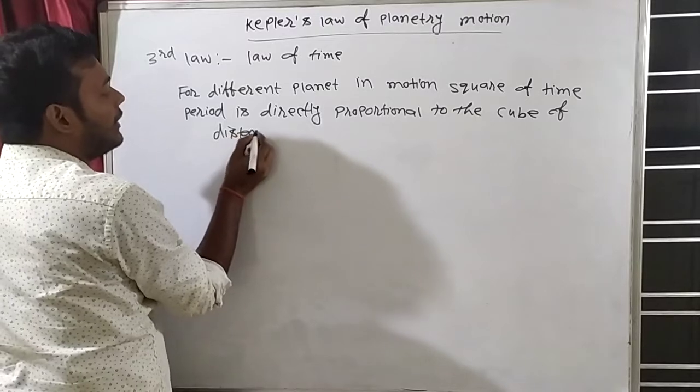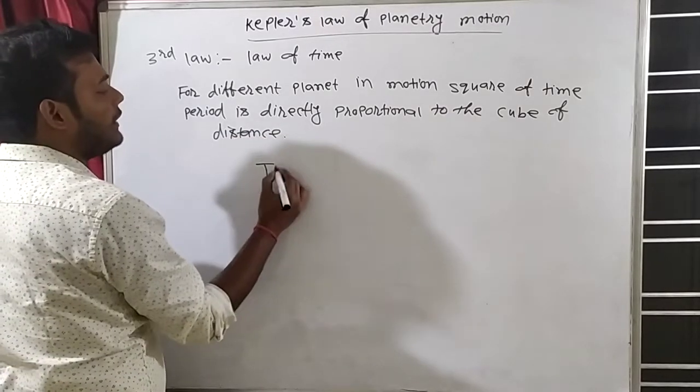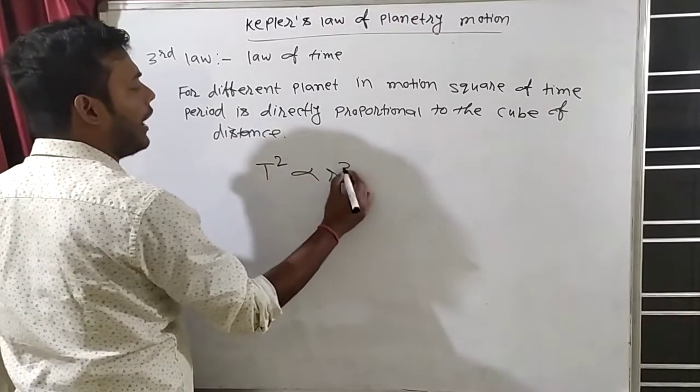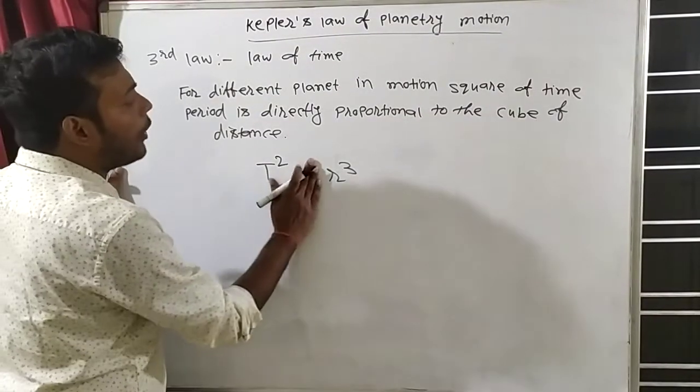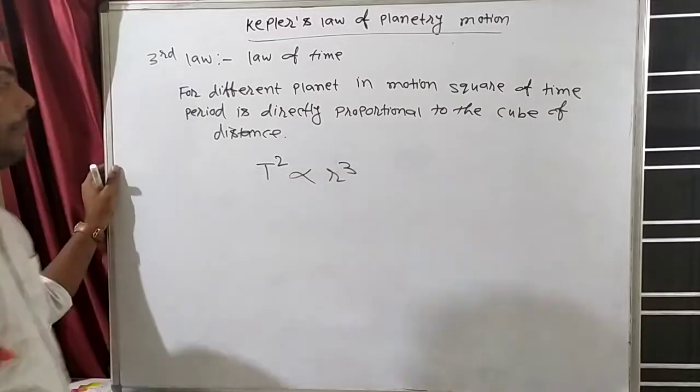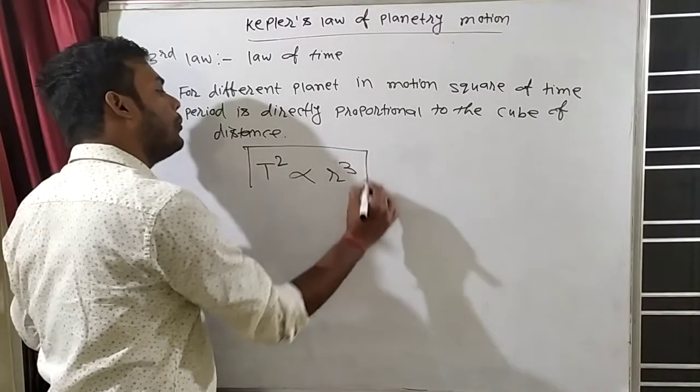If you remember, in the lecture I told you that T squared is directly proportional to R cubed. The square of the time period is directly proportional to the cube of the distance.